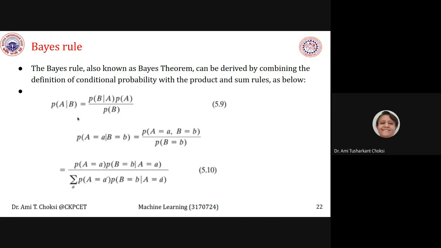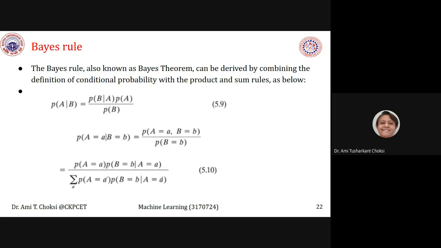P of A given B is equal to P of B given A into P of A, divided by P of B. We know this theorem, that is Bayes rule.